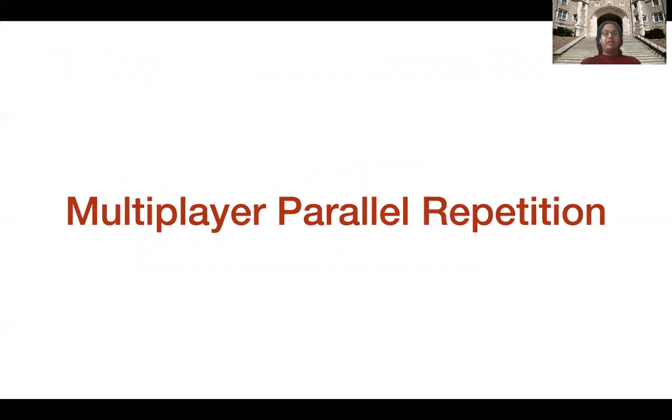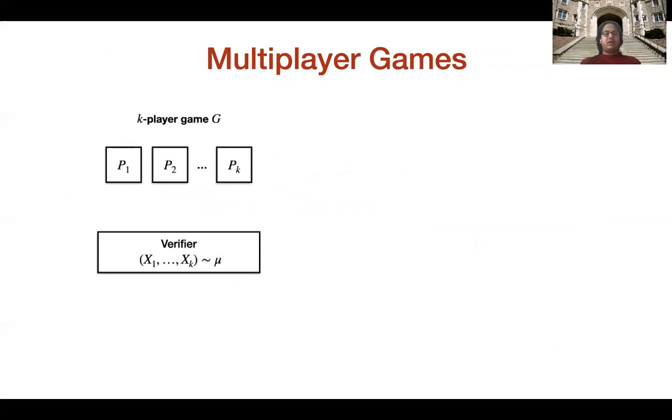Next, I'll talk about multiplayer parallel repetition. What are multiplayer games? A multiplayer game can be defined as follows. Suppose we have k players, p1 up till pk, and a verifier. The game starts by the verifier sampling k questions, x1 up till xk, from a known distribution mu. The distribution mu is known to all of p1 up till pk as well. Then the verifier sends x1 to p1, x2 to p2, and xk to pk.